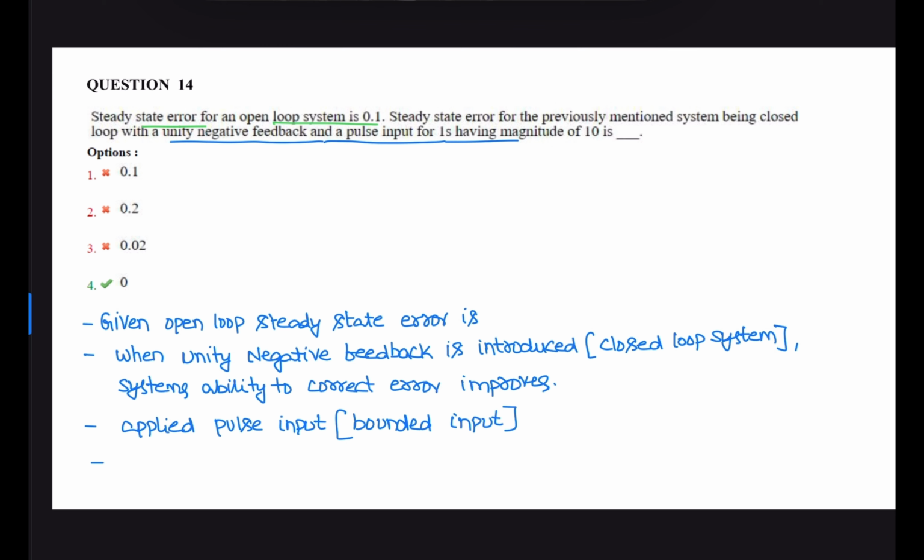So generally, given here the open loop control system has a steady state error of 0.1. When unity feedback is introduced, this open loop control system becomes a closed loop control system and the system's ability to correct the error improves. The applied input is a pulse input, magnitude is 10. So here the applied input is also a bounded input, then the steady state error becomes 0,